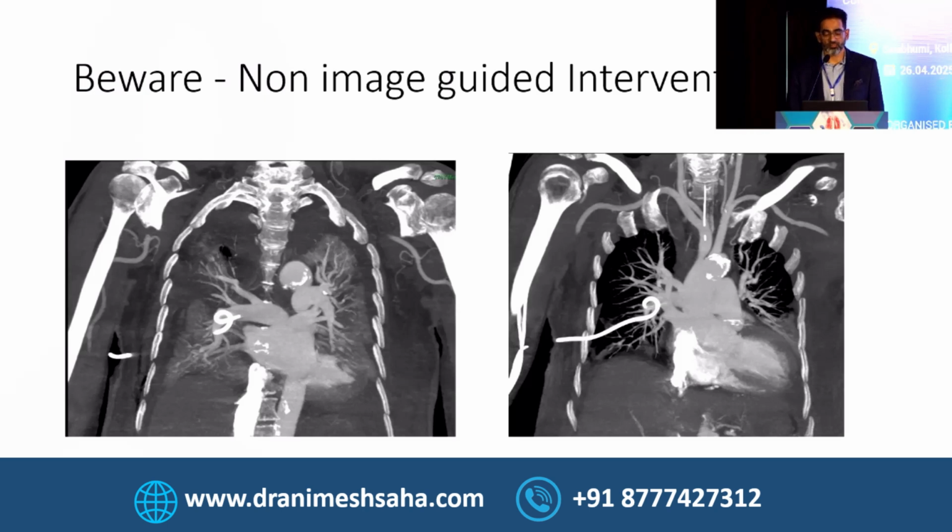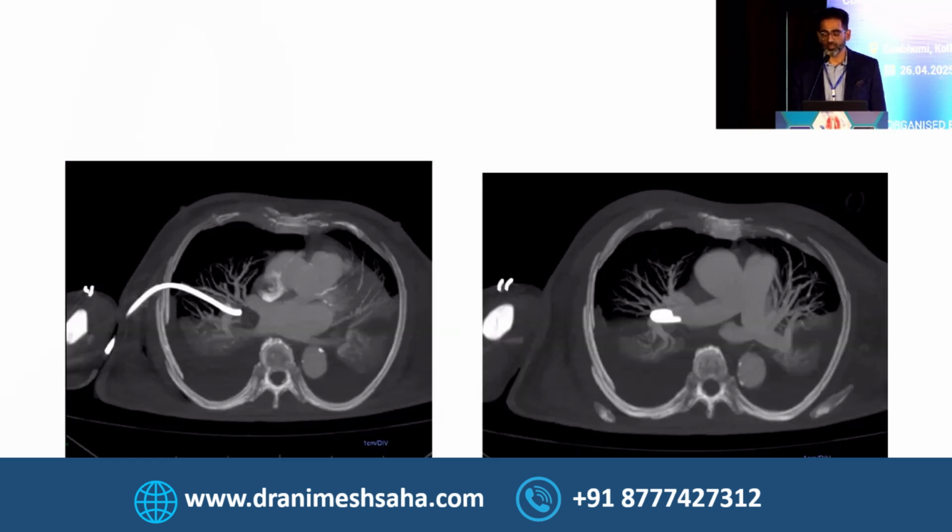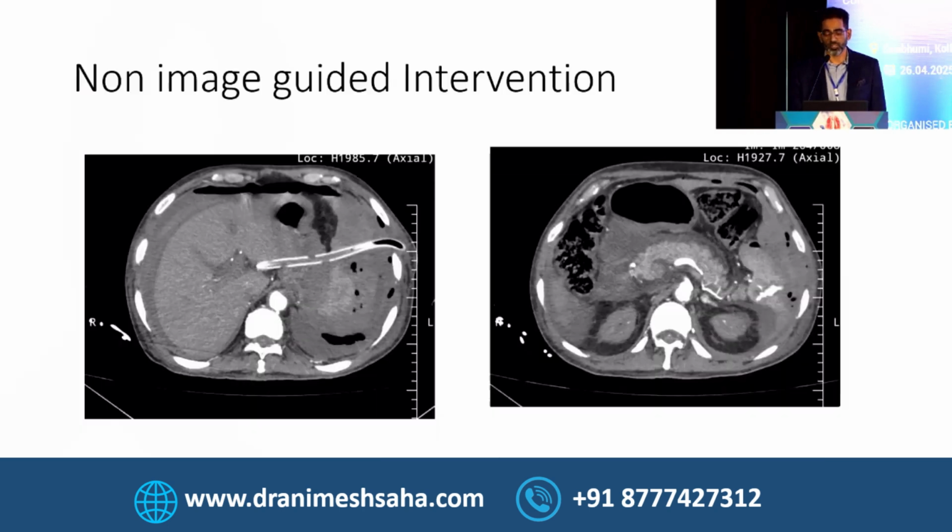This was a case where a catheter placement was done for right pleural effusion, referred to us for a CT angio to look for a bleeder because there was fresh blood coming through the catheter. CT angio revealed that the catheter was in the interlobar pulmonary artery. You can see nicely here where the catheter is placed. These are the axial images. The cardiothoracic team was called upon, and they successfully removed the catheter from the interlobar pulmonary artery.